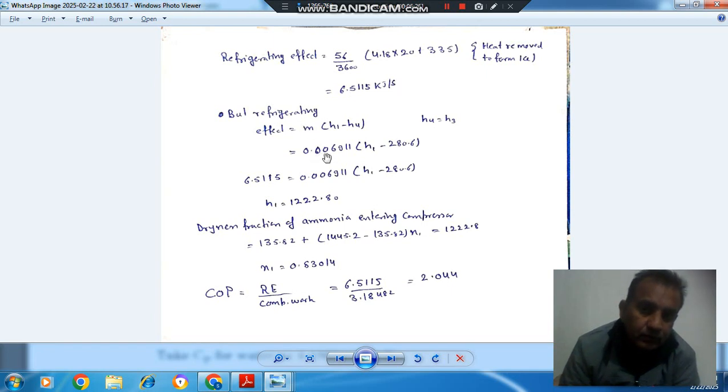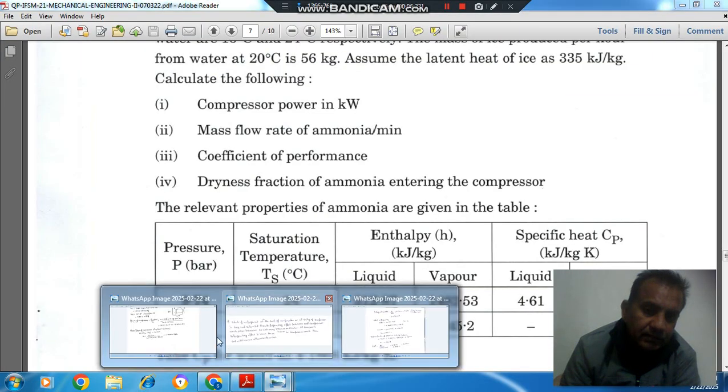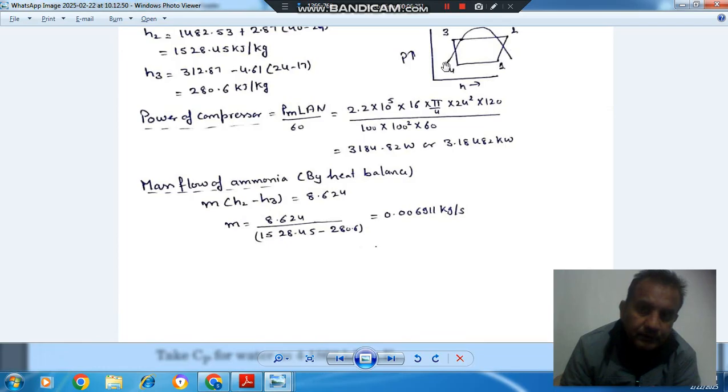Mass of refrigerant is 0.006911, we have calculated, and refrigeration is taking place in this part. So the refrigerating effect will be m into H1 minus H4. H4 is equal to H3 because it is a vapor compression cycle.